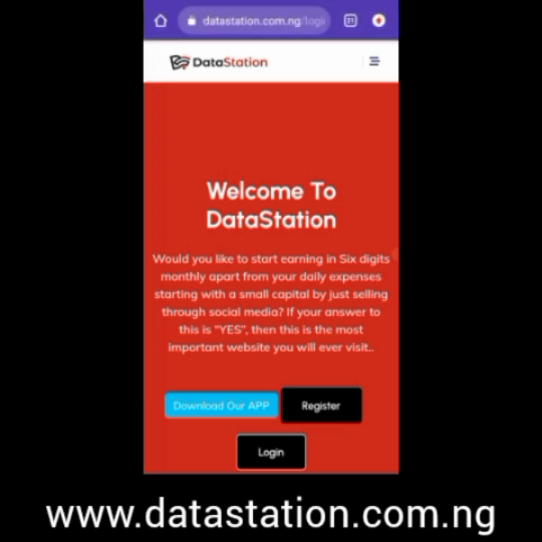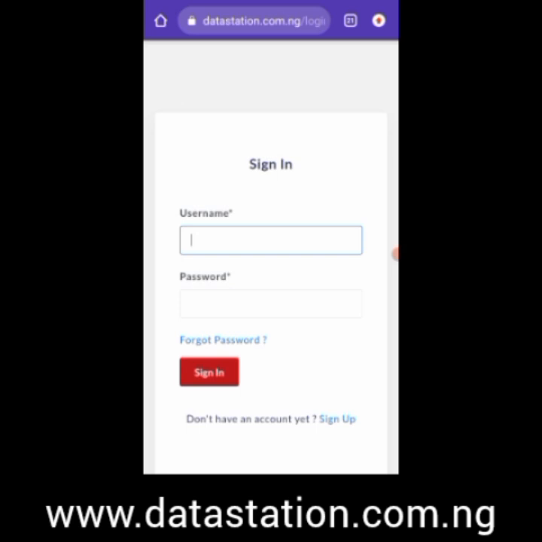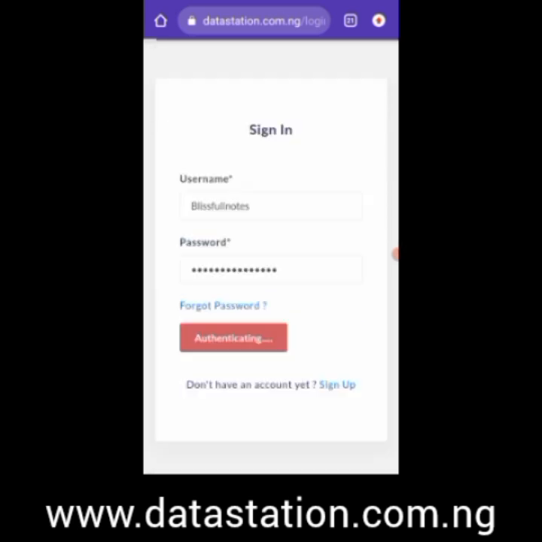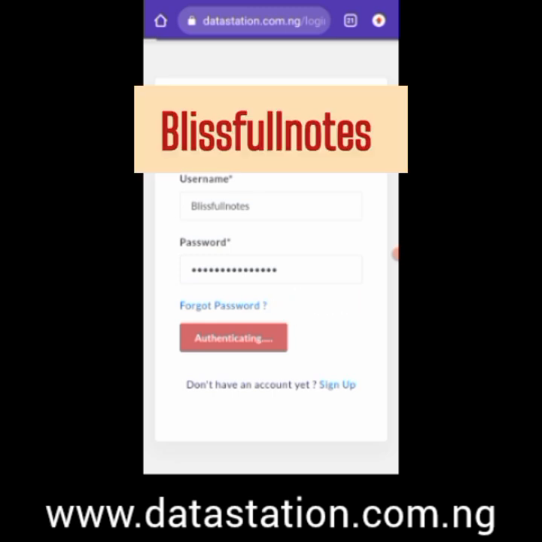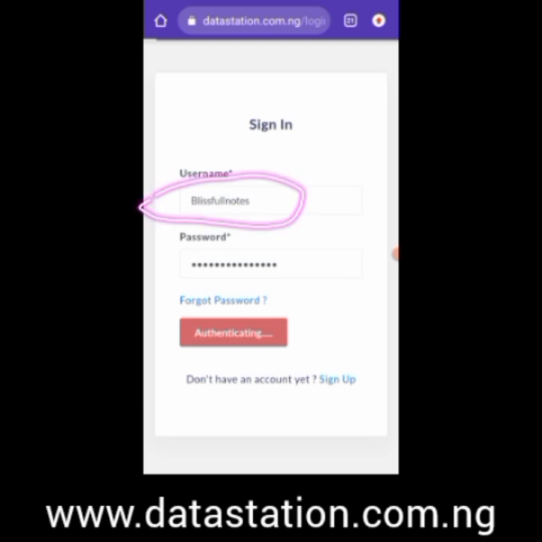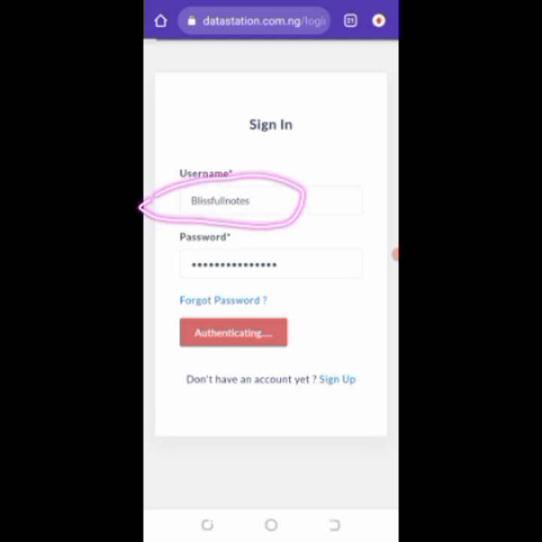So when you're filling all your data, ensure to remember it. If you forgot your password, you can click on forgot password. So for me, my username is blissful notes. In case you want to add me as a referral, you can see BLISSFULLNOTES. That's the username.